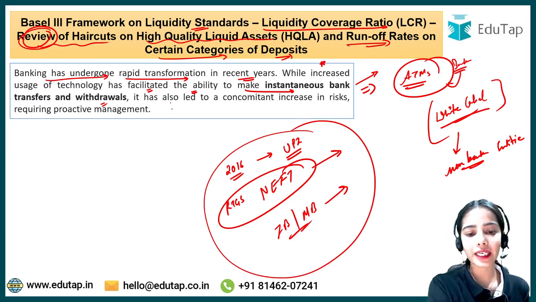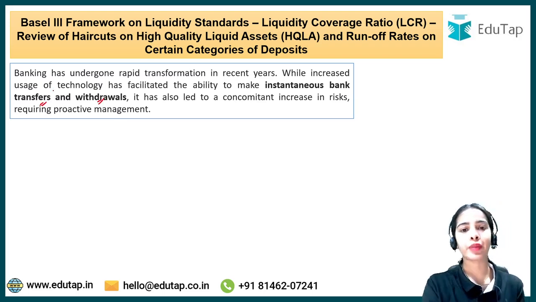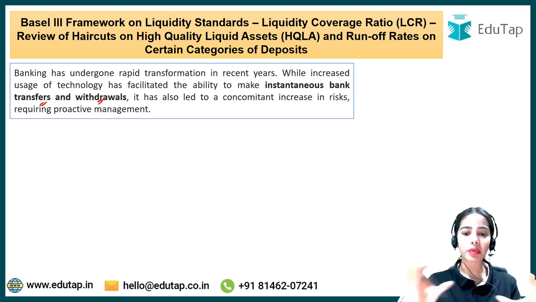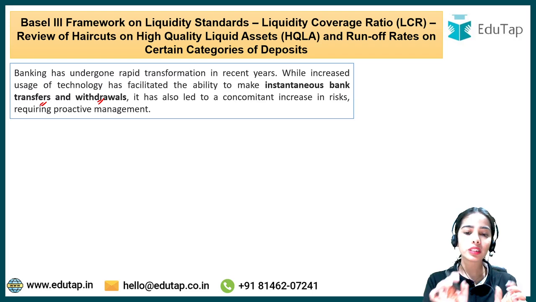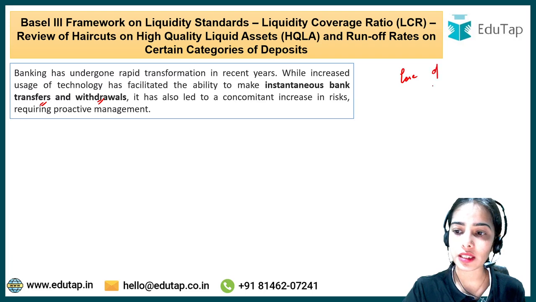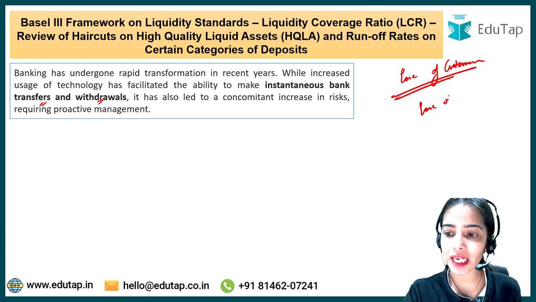So it has made withdrawals and transfers very easy. The UPI, RTGS, NEFT system, internet banking, mobile banking have made transfers very easy. The withdrawal of money has also become very easy. Now, this is for the ease of the people. The ease of customers, the ease of the public, has increased.